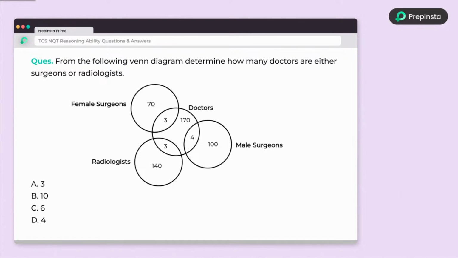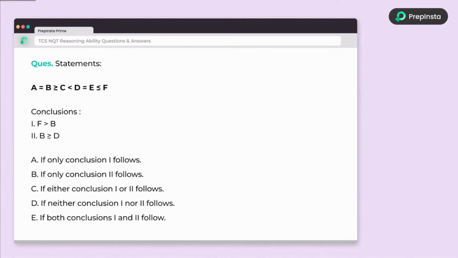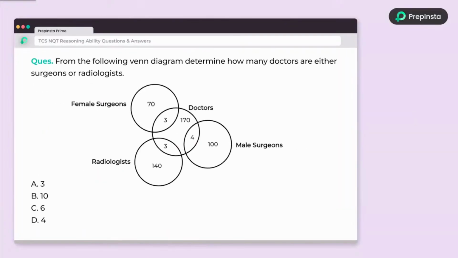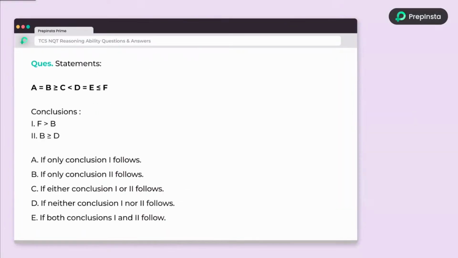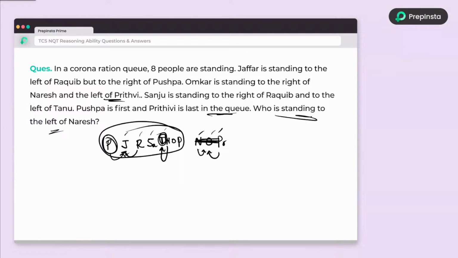I would like to hear the answer from you guys. Let me check how many questions are left. Okay, I will explain 2 more questions and I will give you 1 assignment question. So let's do this.